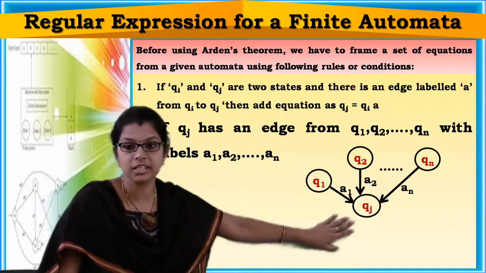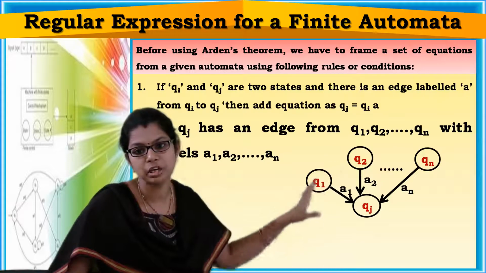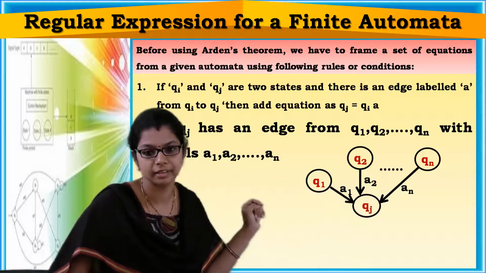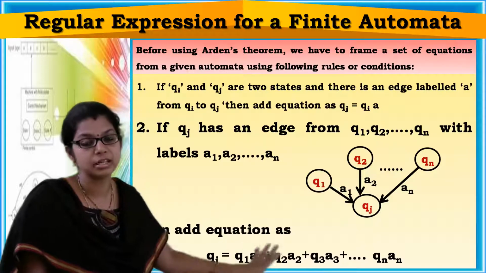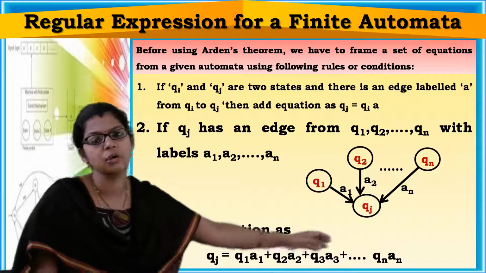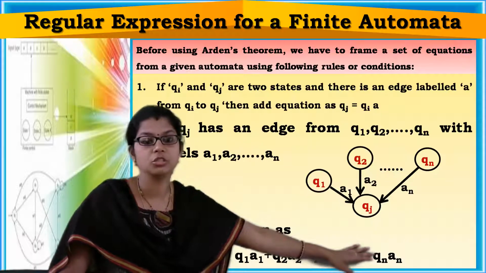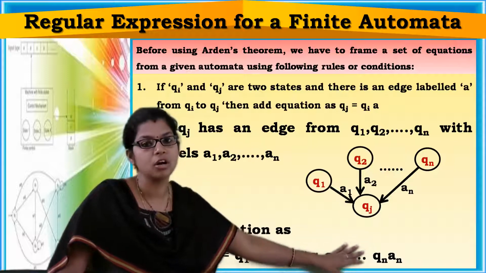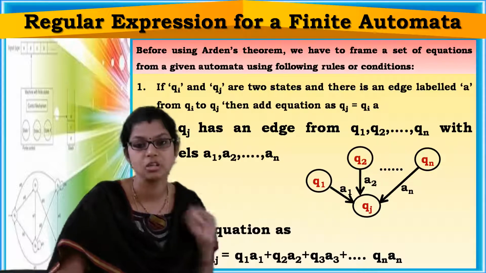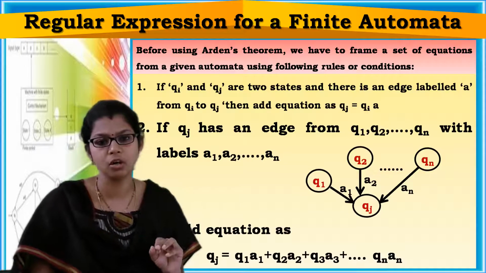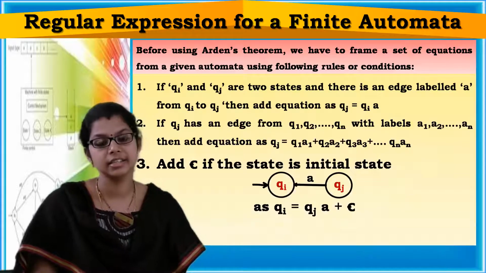Coming to rule 2, here also Qj has transitions from Q1, Q2, Qn on input symbols A1, A2, An. Then you add the equation Qj equals Q1A1 plus Q2A2 plus Q3A3, so on, plus QnAn. Here also you are not adding epsilon, because Qj is not the initial state. You add epsilon only when a state is the initial state.